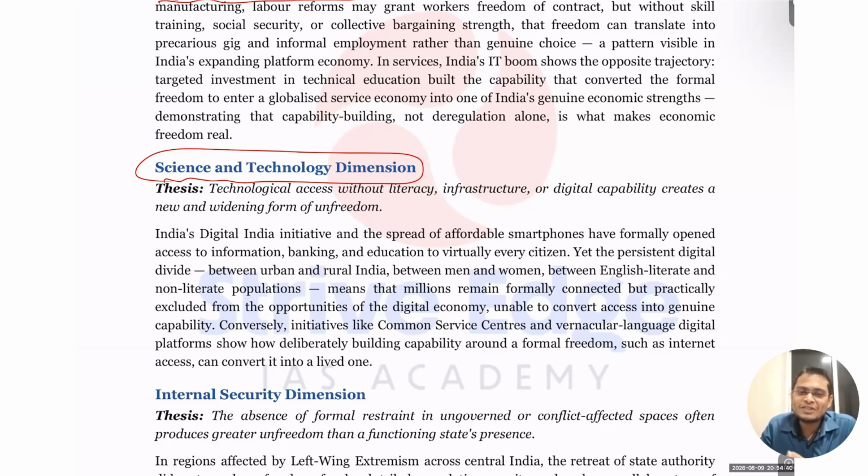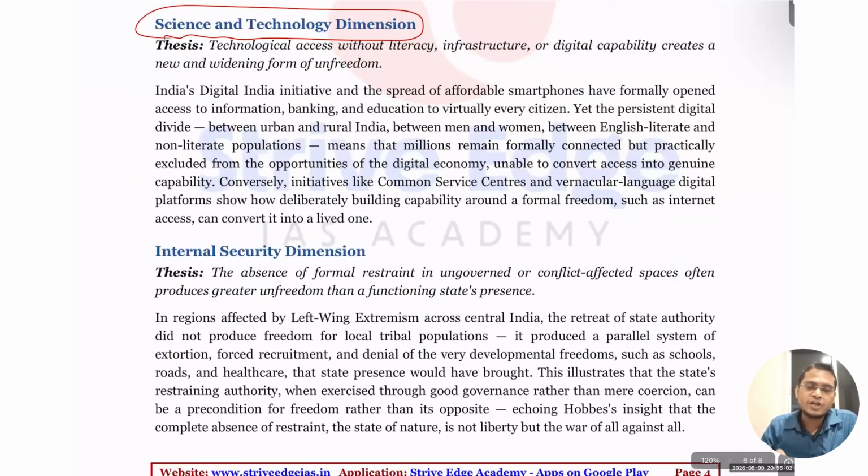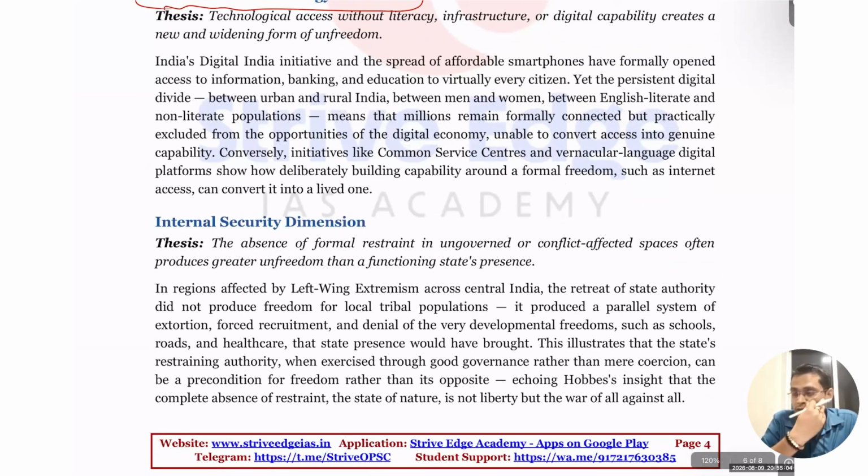The same happens with social media, which is also a source of entertainment for the elderly. So we can see the absence of restraint plus positive contribution, like developing skills and making it accessible in regional languages, definitely gives more freedom to our people, especially those staying in rural areas who otherwise have no access to anything. So they are getting a lot of benefits. That is what you can talk about. If we are developing something, we are not only removing the restraint but also developing skill and capability, and it is going to help our people a lot. Okay, you can give this example.